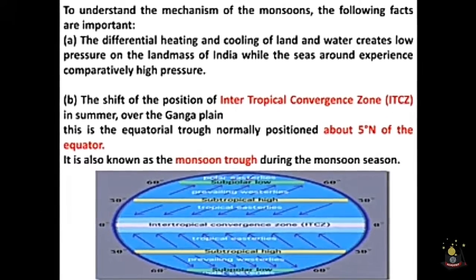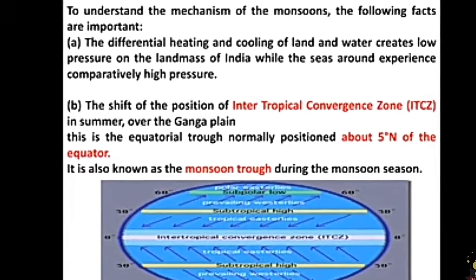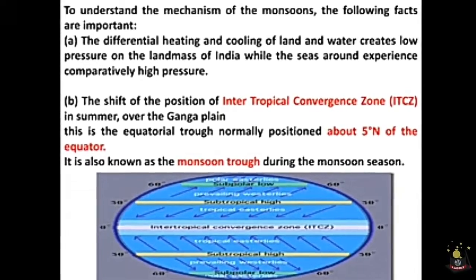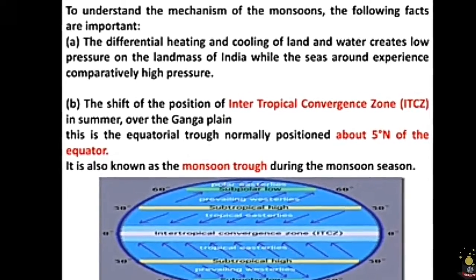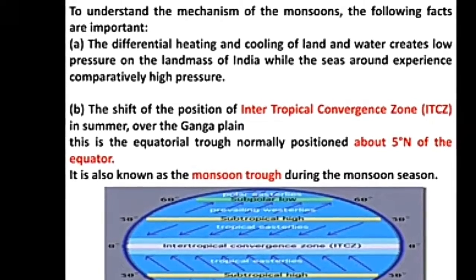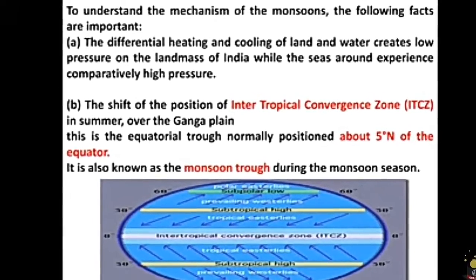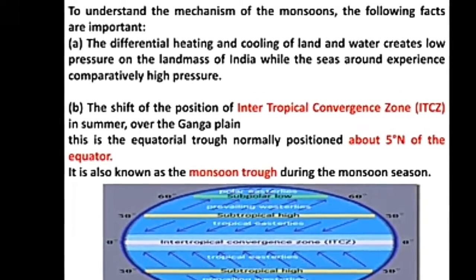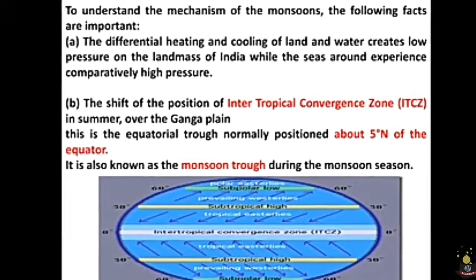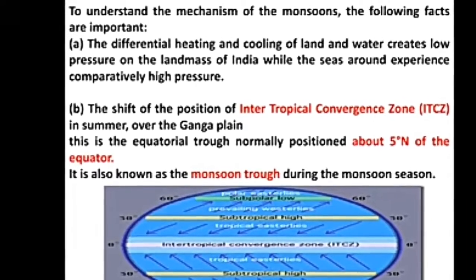Clear, no? The second mechanism is the shift of the position of ITCZ, that is the intertropical convergence zone, in summer. Then the question arises, what is this ITCZ? It is a broad trough of low pressure in the equatorial latitudes. Also remember that this is the place where the northeast and the southeast trade winds converge, and this convergence zone lies more or less parallel to the equator. But what happens? It moves north or south with the apparent movement of the sun.